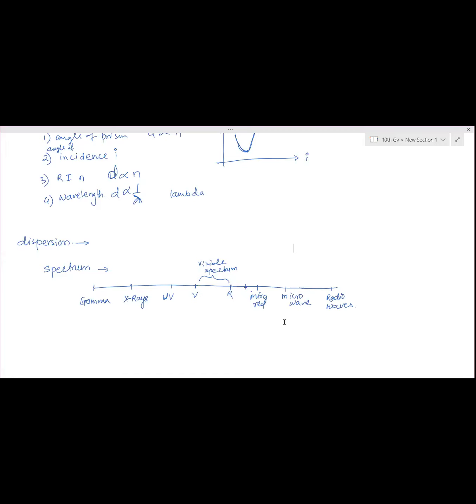Those are transmitters and receivers of microwave radiations, so telecommunication works on microwaves. Radio waves are used for radar, satellite communication, even TV transmission. So these 3 are useful, and these 3 are not so useful.